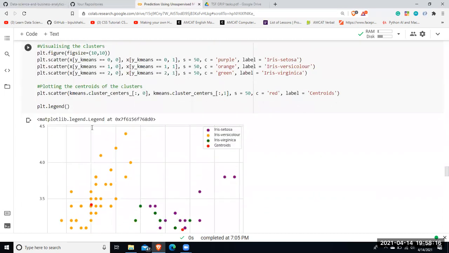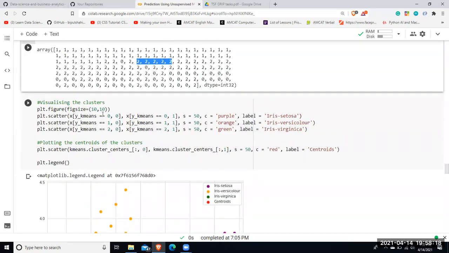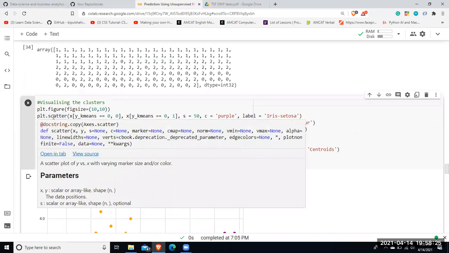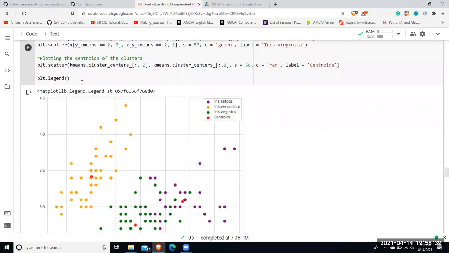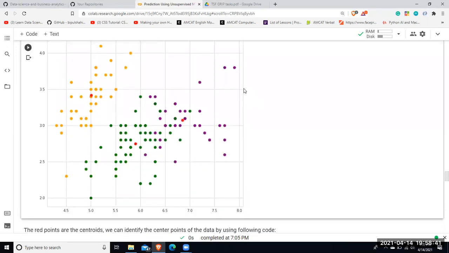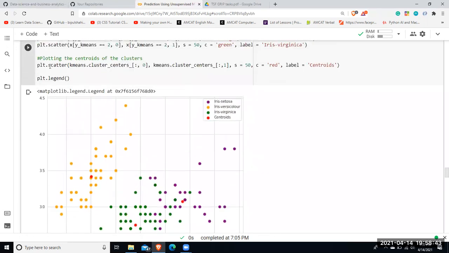So I'll now be plotting a graph representing all these clusters and species and my final predicted value using a scatter. I've used dot scatter to plot a scatter plot over here. I've represented three colors, purple, orange, and green, to represent Iris setosa, Iris versicolor, and Iris virginica. So here's how it looks. And to represent the centers of each cluster, I've used dot scatter, and then I've labeled it as red color.